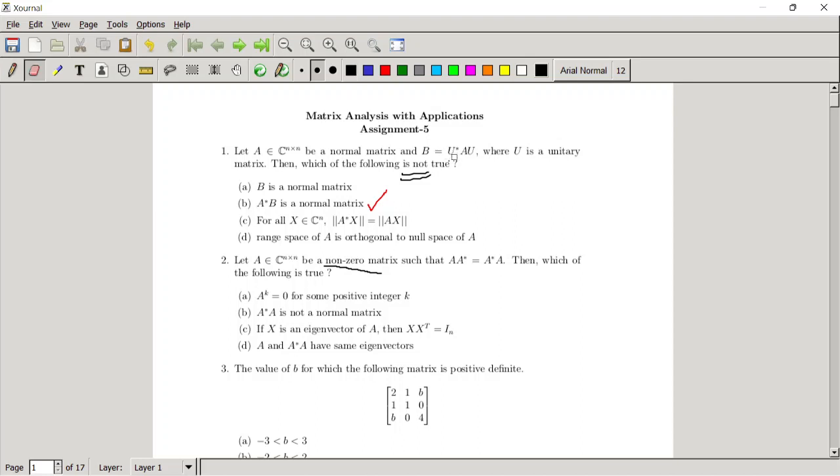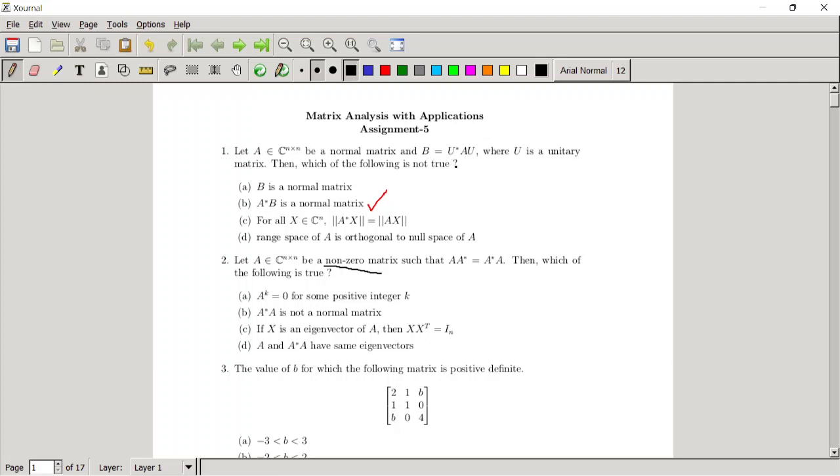Combining these two properties, what can we say about it? We can say that U is always a unitary matrix if A is a normal matrix. Yes, we can always say that. Actually, here this matrix is nothing but U star. Of course, the matrix B is defined here.